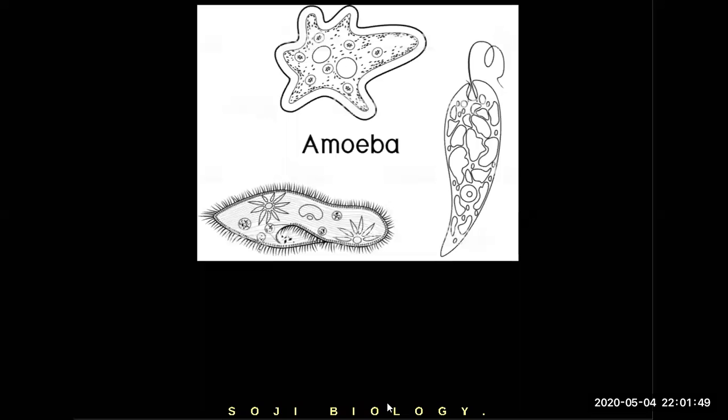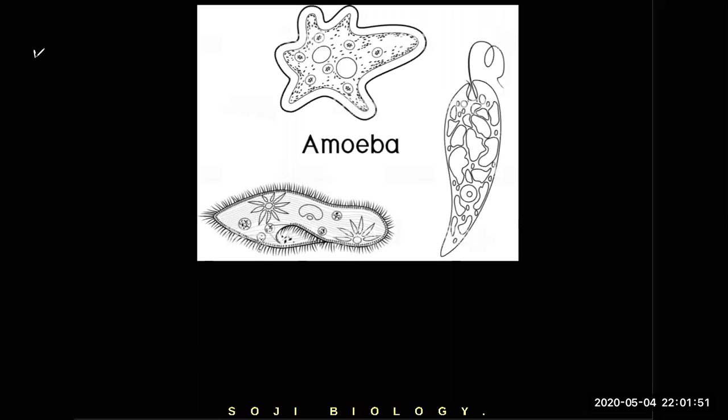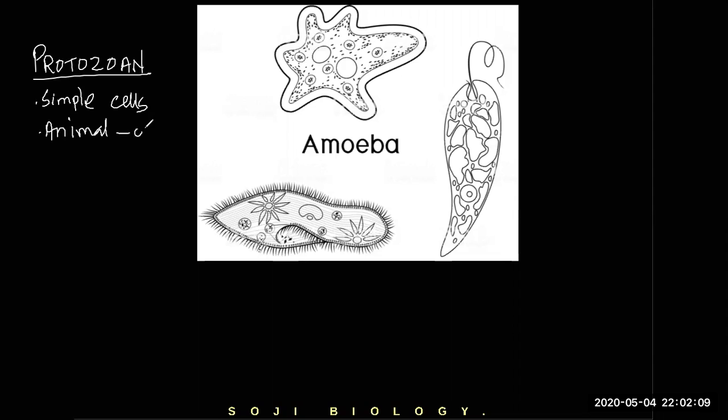Now let's study about the next group. The next group of microorganisms is called protozoa. It's called protozoan. What are the features of protozoan? Protozoans are made up of simple cells. They are actually animal cells. They are animals and made up of one cell. Animals made up of a single cell. So we call them unicellular animal.